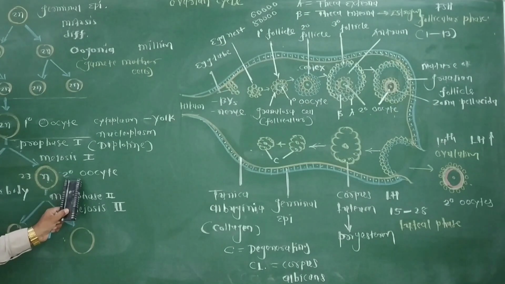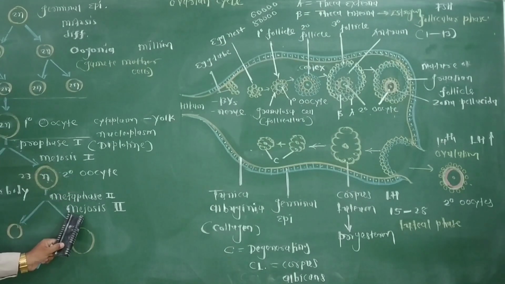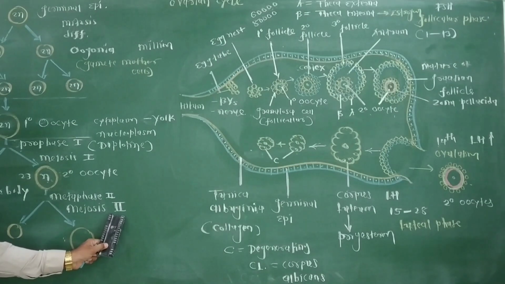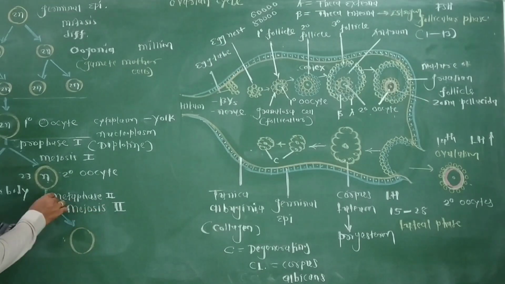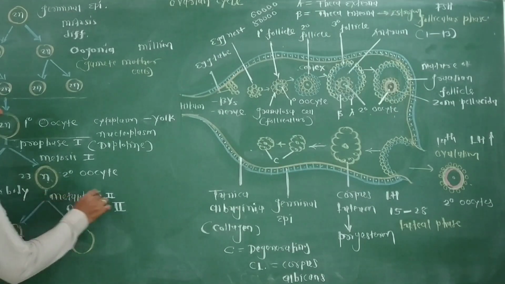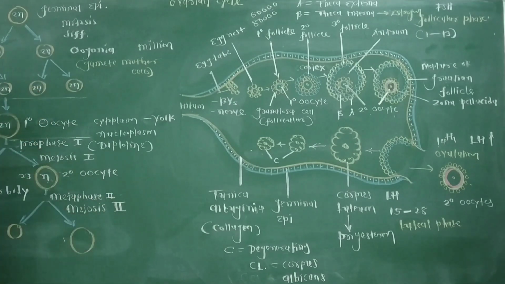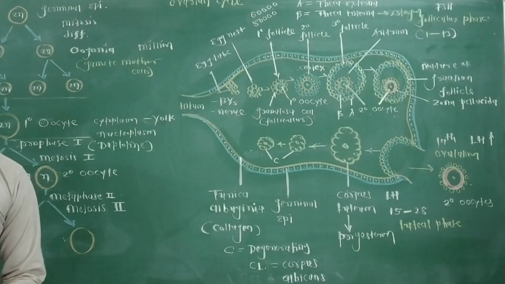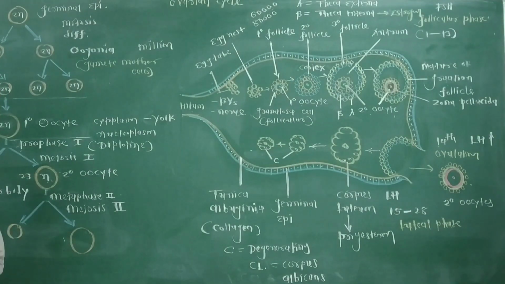The secondary oocyte starts to divide in meiosis second but does not complete it. Division is arrested at which level? Metaphase 2 level. And the secondary oocyte waits for a sperm cell to come in contact with it.